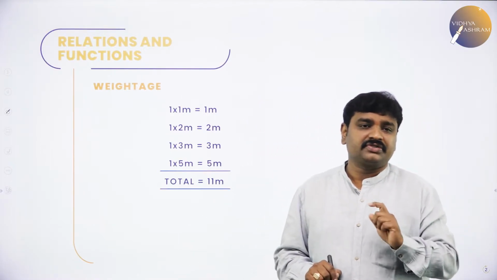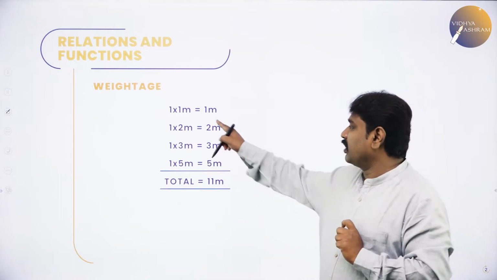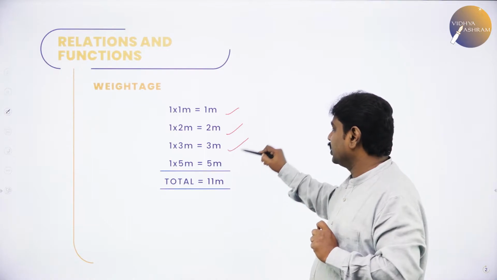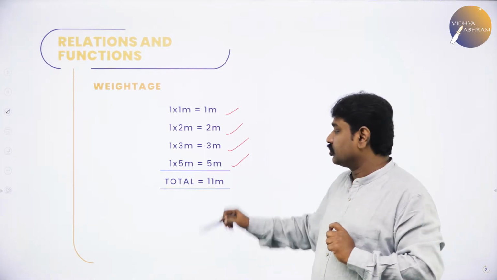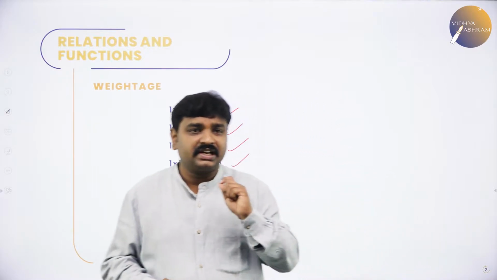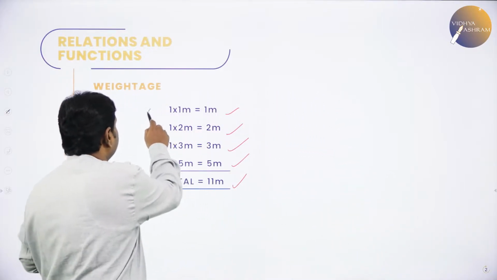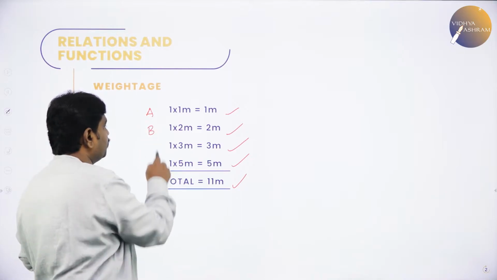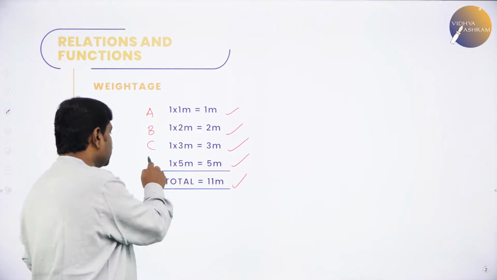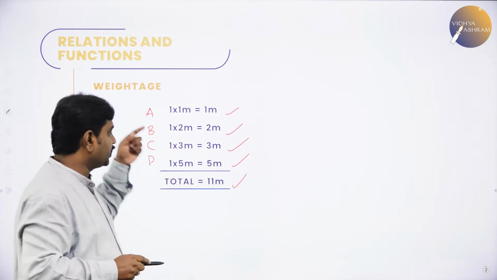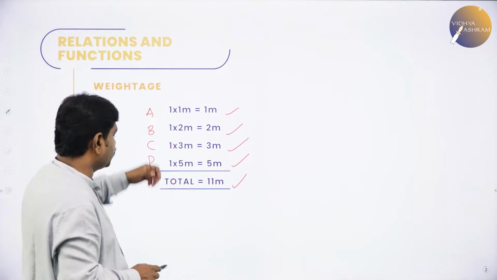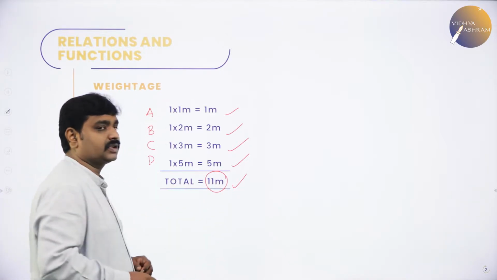What is the total weightage of this chapter? 11 marks. So, you will have one 1 mark question, one 2 marker, one 3 marker and one 5 marker. For this chapter exactly 11 marks. One question in part A comes for 1 mark, one question in part B comes for 2 marks, one question comes for 3 marks in part C and in part D. Each section you will have one question, total 11 marks.